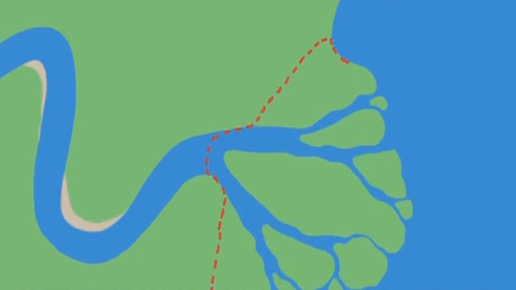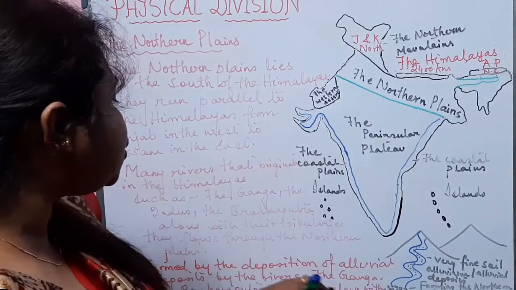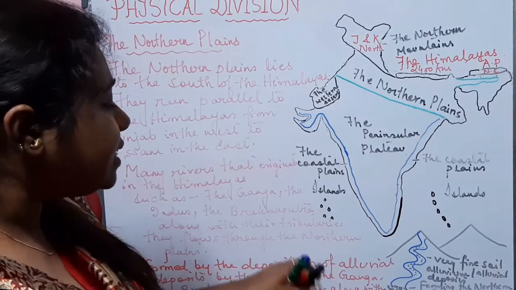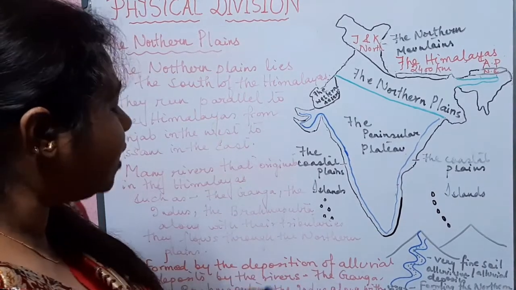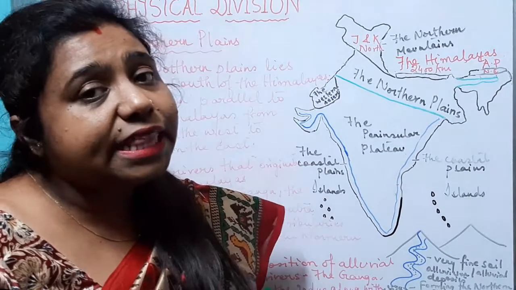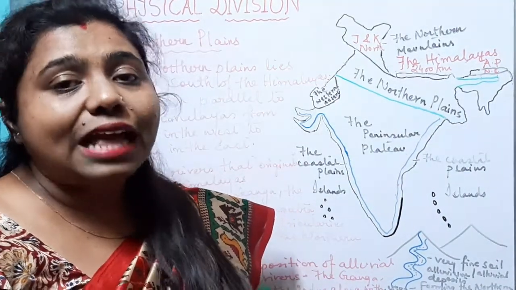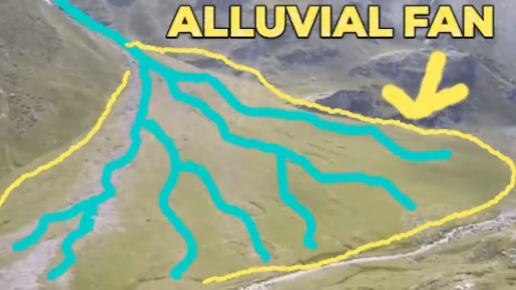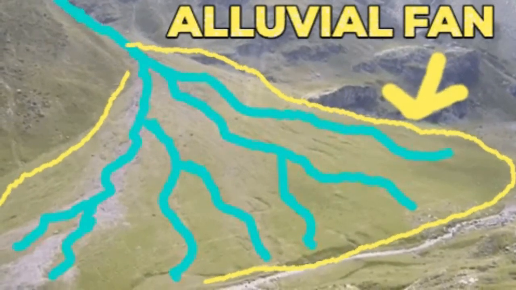So we can say that the northern plains are formed by the deposition of alluvial deposits which are brought by the rivers such as the Ganga, the Brahmaputra, the Indus, which originate in the Himalayas. These rivers and their tributaries flow through the northern plains and they carry the alluvium, they deposit the alluvium, and it forms the northern plains.